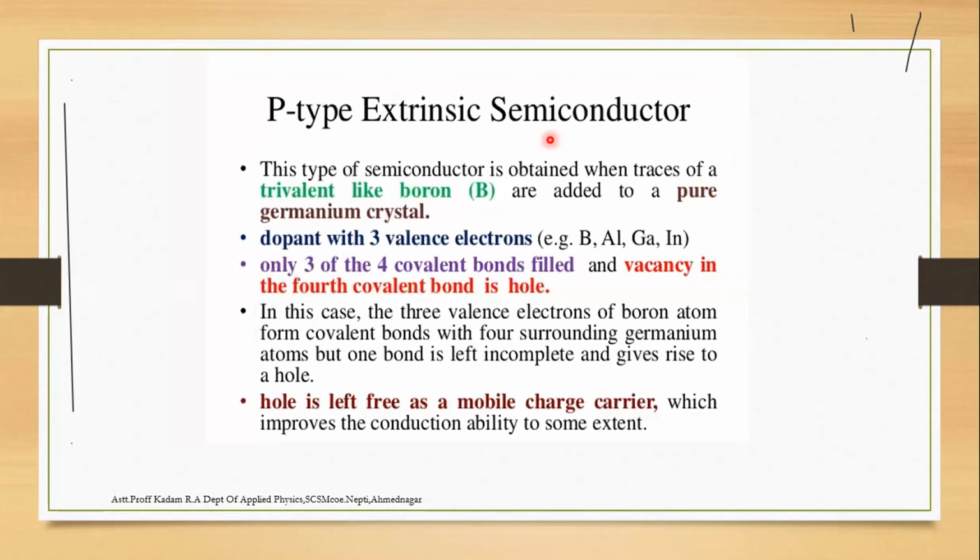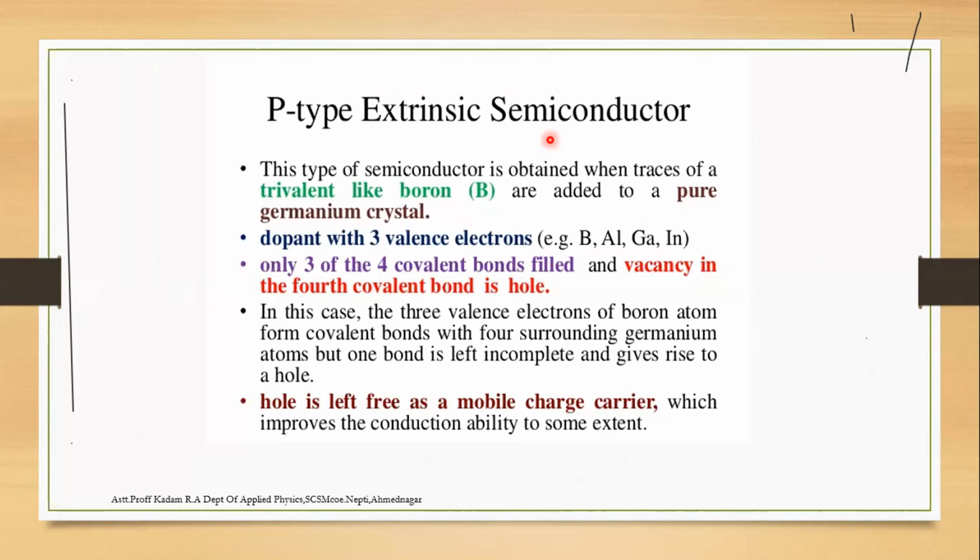Then the next one is the P type extrinsic semiconductor. The P type extrinsic semiconductor is often trivalent. N type is pentavalent, P type is trivalent. For example, boron is added to a pure germanium crystal. In N type there will be antimony with silicon; in P type, the trivalent boron is added to the germanium crystal.